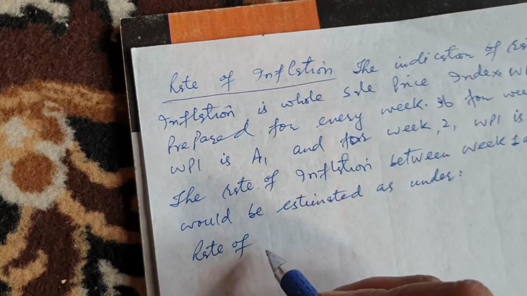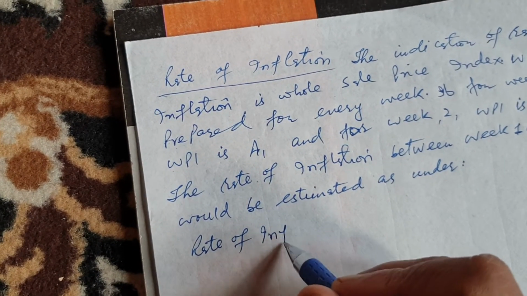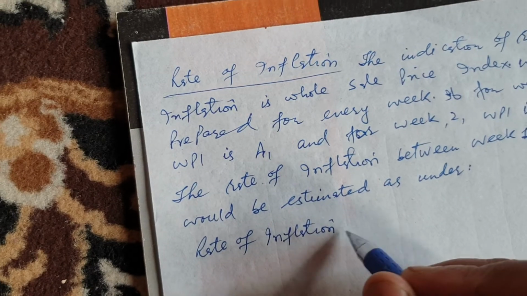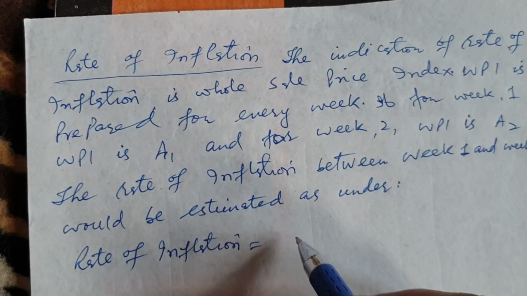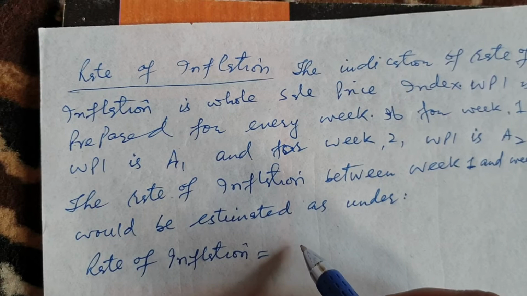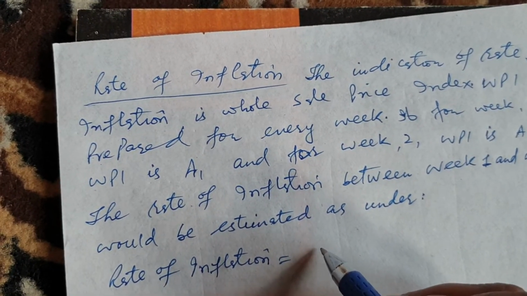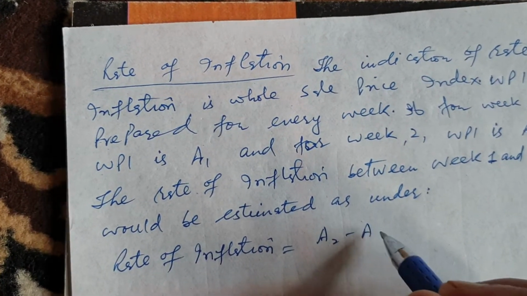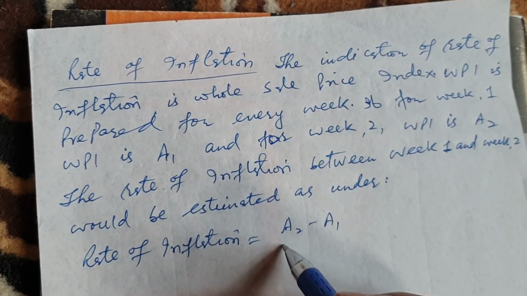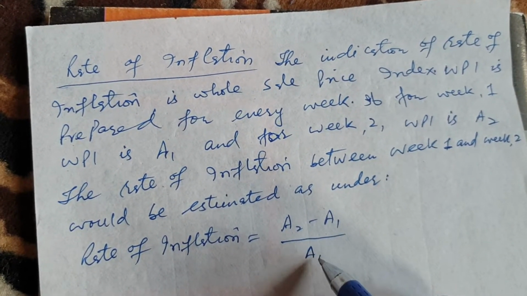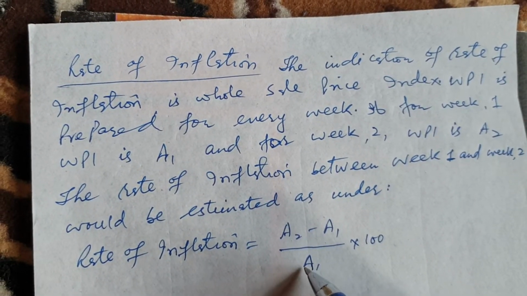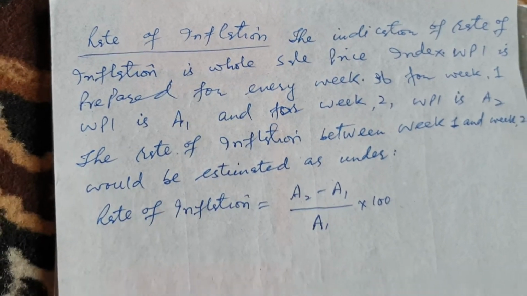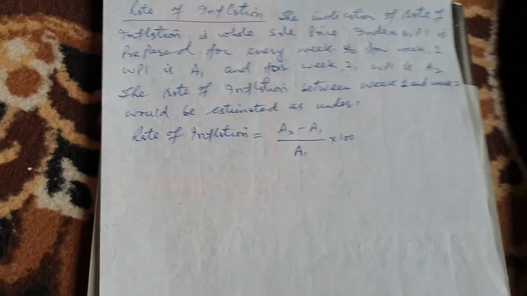So then rate of inflation is equal to, as the wholesale price index for week 2 is A2 and week 1 is A1, so we subtract A1 from A2. So rate of inflation is equal to A2 minus A1, and then it is divided by A1 and multiplied by 100. By this formula we get rate of inflation. So this is how we calculate rate of inflation.